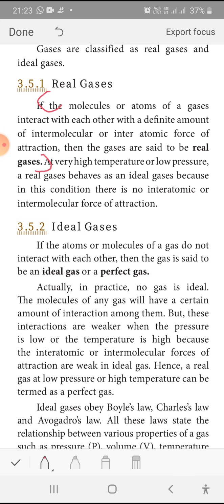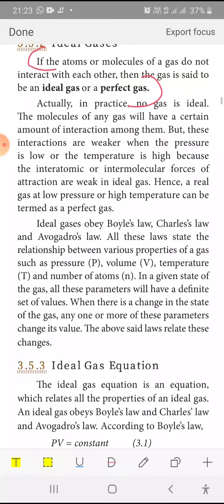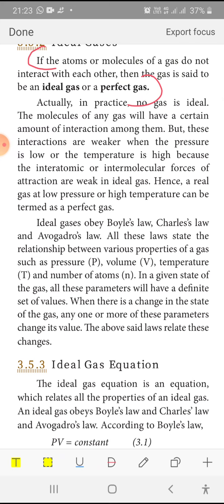If the atoms or molecules of a gas do not interact with each other, then the gas is said to be ideal gas or perfect gas. So you came to know the definition of ideal gas and real gas. Actually in practice no gas is ideal. Every molecule in the gas will interact with each other. The molecules of any gas will have a certain amount of interaction among them, but these interactions are weaker when the pressure is low or the temperature is high, because the interatomic and intermolecular forces of attraction are weak in ideal gases.